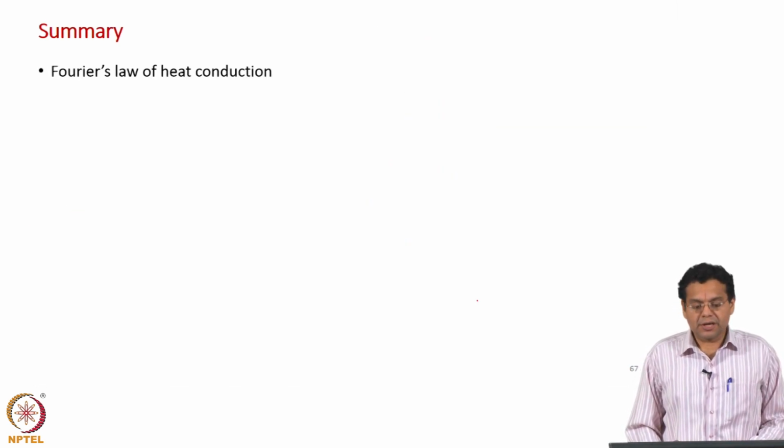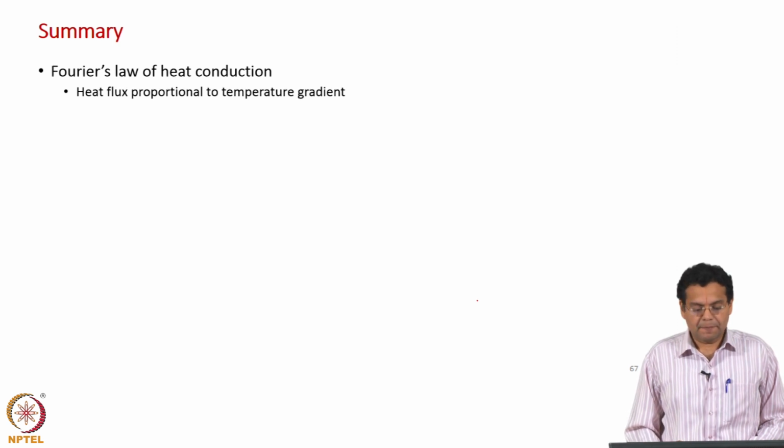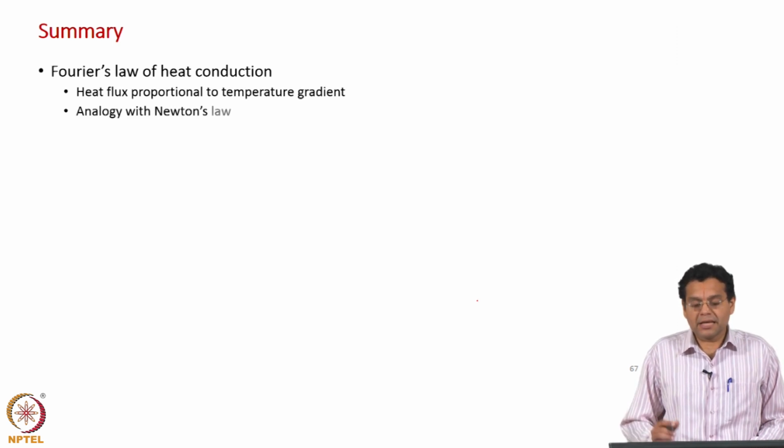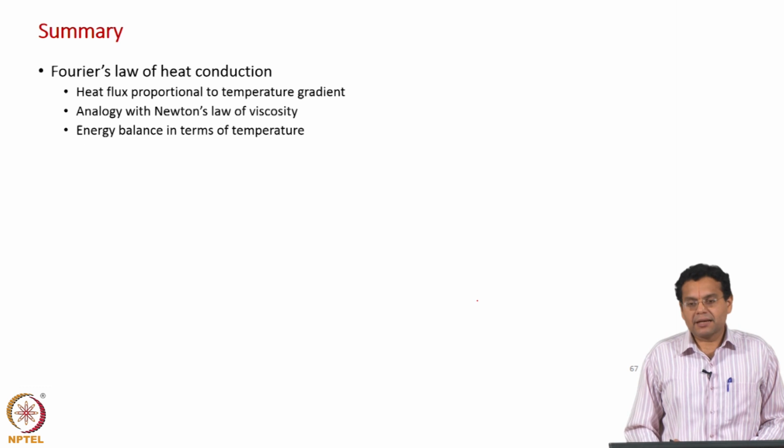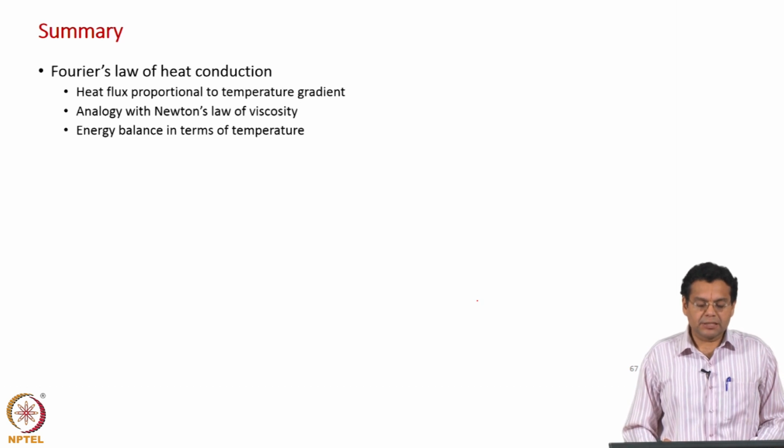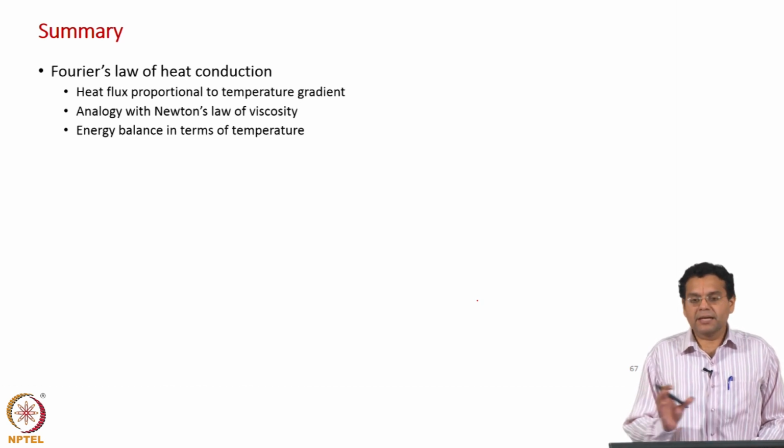We have discussed Fourier's law of heat conduction, which relates heat flux to temperature gradient. We also discussed the analogy between Fourier's law of heat conduction and Newton's law of viscosity. In 1D they are analogous, in 3D they are not analogous, and using Fourier's law of heat conduction we express the energy balance completely in terms of temperature.